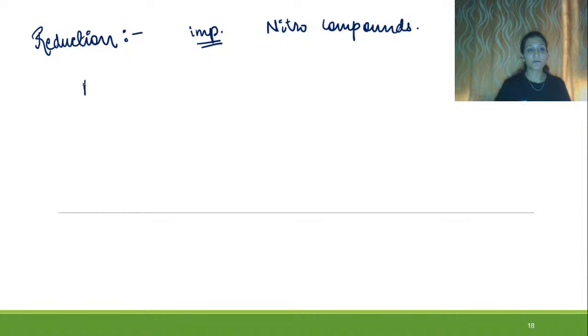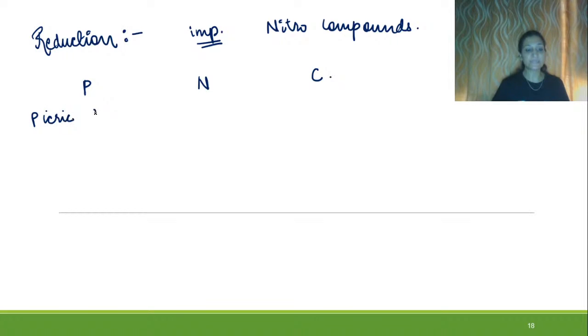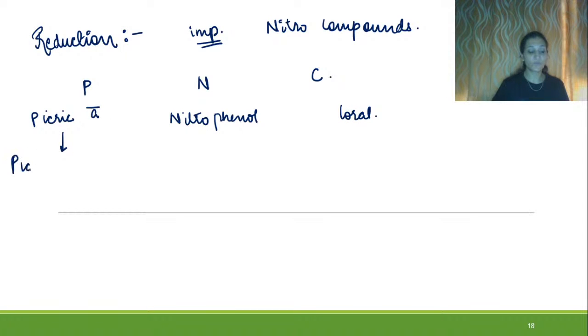The short form to remember this can be PNC. P stands for picric acid, N stands for nitrophenol, C stands for chloral. Picric acid will get converted into picramic acid.